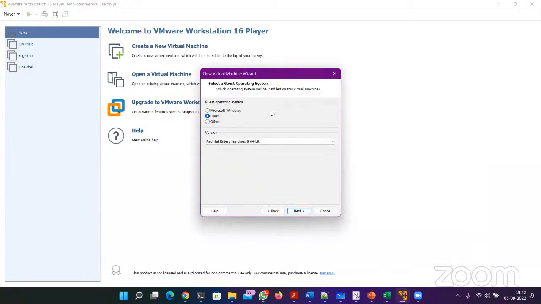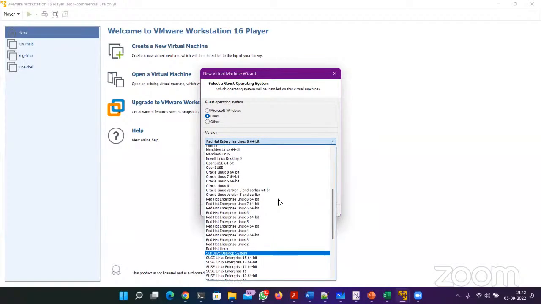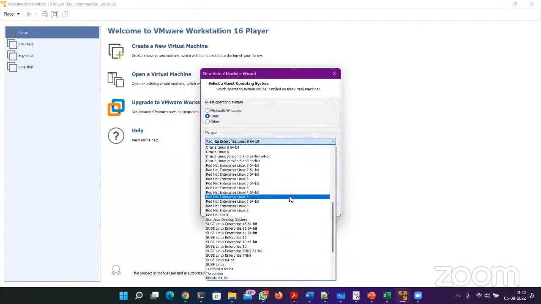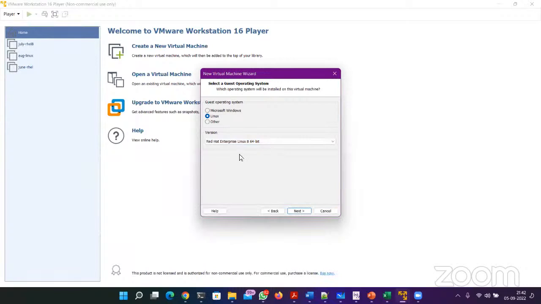So in the next screen, it will ask you the type of the operating system. So it is a Linux, and I don't see Red Hat 9 here, obviously, because I'm using an older version of VMware. Okay, so I'm going to use, let's say, 64-bit RHEL 8. Okay, click next. Now give a name to your machine. Let's say RHEL 9. This is August batch, August RHEL 9. Okay.